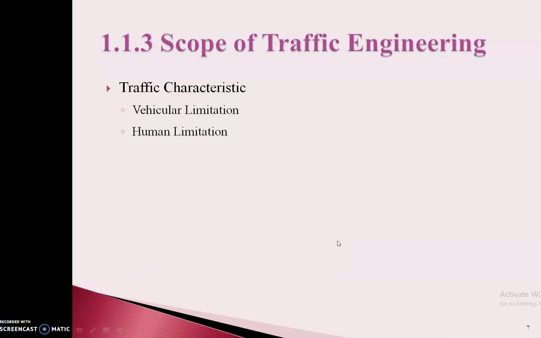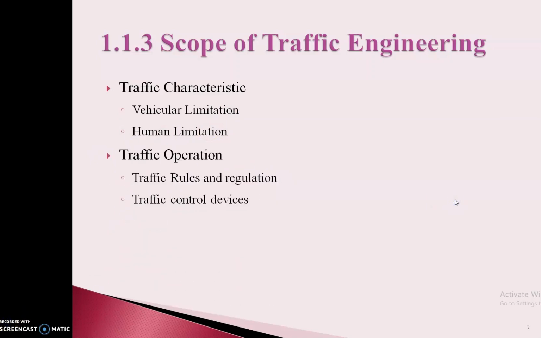In vehicular limitations, the weight, size, and power of the vehicles vary according to the different vehicle conditions, which we have to consider because they directly affect the traveling activity. Secondly, we will see traffic operations. Whenever the traffic flow is there, first of all, we will study the vehicular limitations and human limitations.